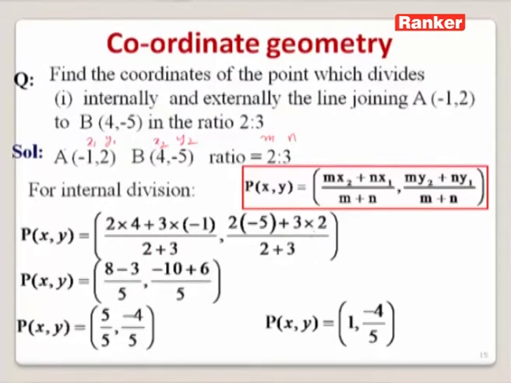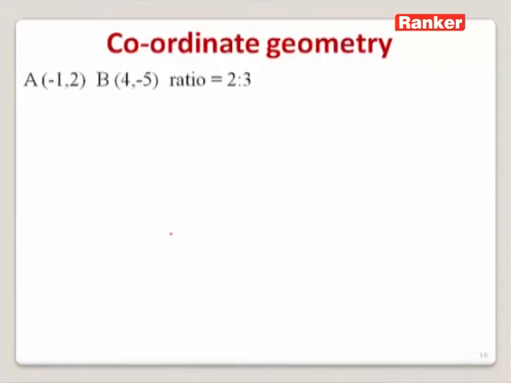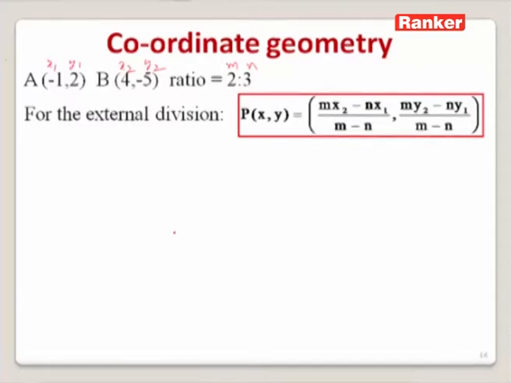Now let us see what are the coordinates of the point P when it divides the line segment externally. For that, once again let us consider A(minus 1, 2), B(4, minus 5) and the ratio as 2 is to 3. So here we have x1 is equal to minus 1, y1 is equal to 2, x2 is equal to 4, y2 is equal to minus 5, m is equal to 2, n is equal to 3. In case of external division, we need to use the formula P(x, y) is equal to (mx2 minus nx1) by (m minus n), (my2 minus ny1) by (m minus n).